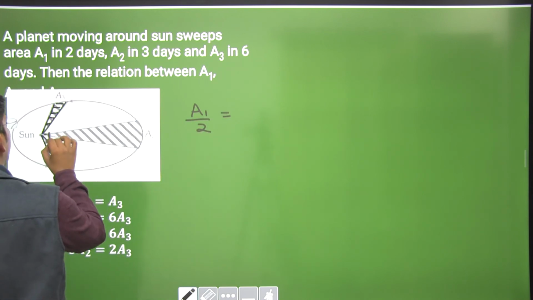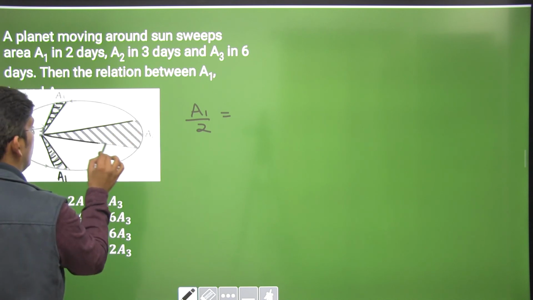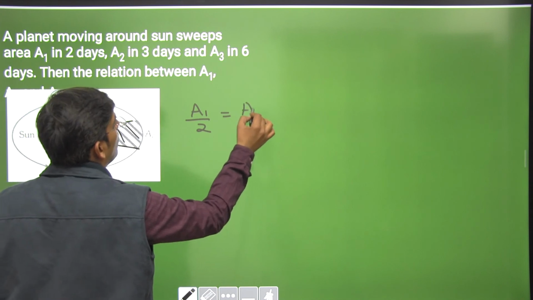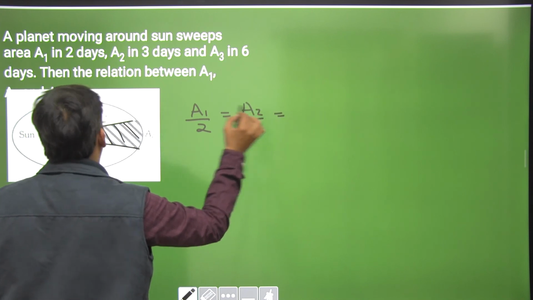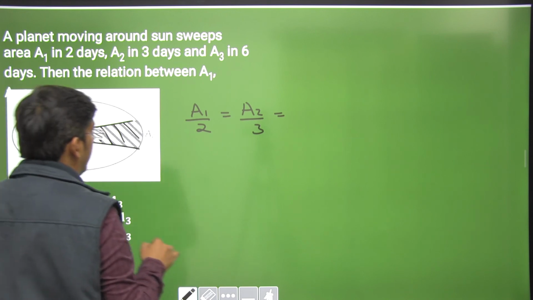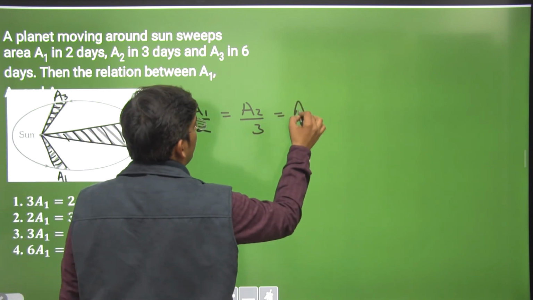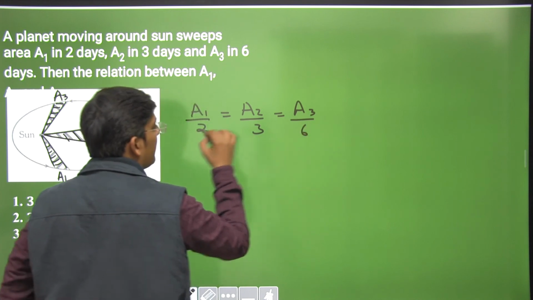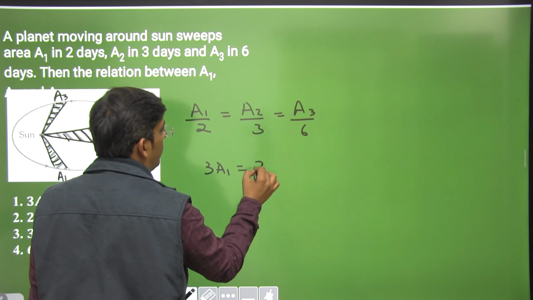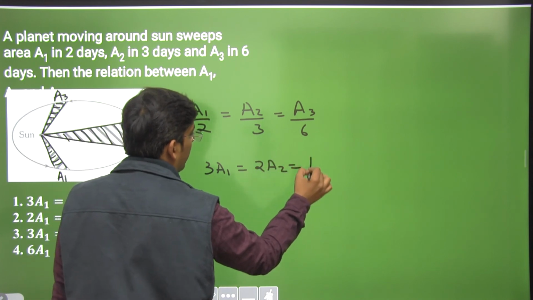A2 is the area swept by the planet in 3 days. So in 1 day, the planet sweeps A2 by 3 area, and this A3 is the area swept by the planet in 6 days. So in 1 day, it sweeps A3 by 6. Thus 3A1 is equal to 2A2 is equal to A3, right?